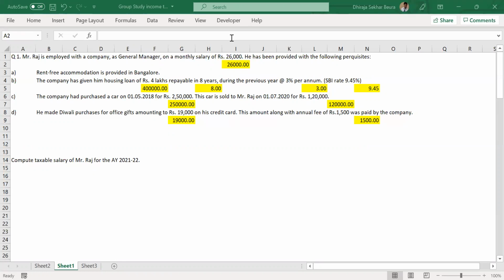If it is, then how much will be our taxable value? Concessional rate interest rate loan. Anybody? Anvesa? It will be the interest provided by the bank minus the employer.